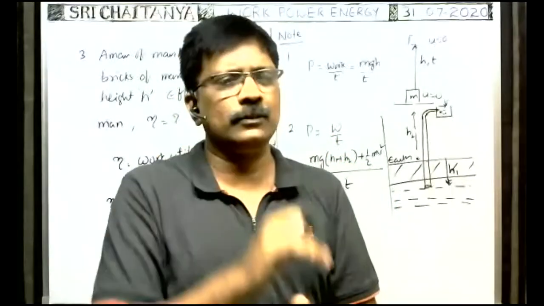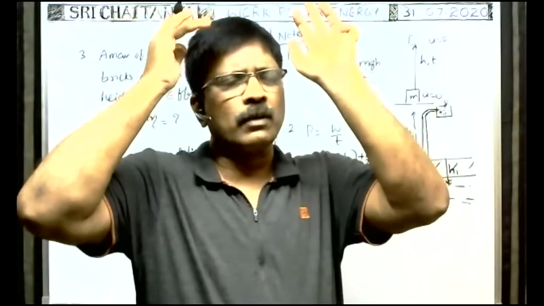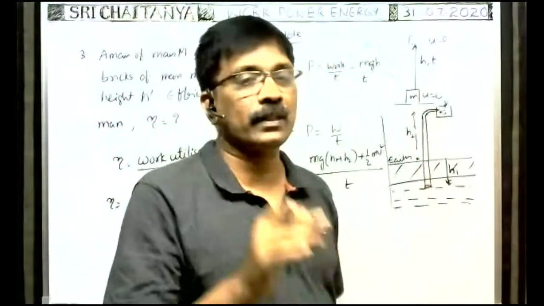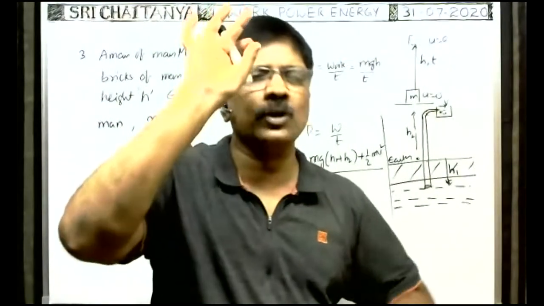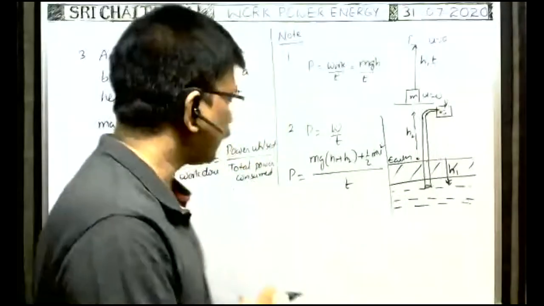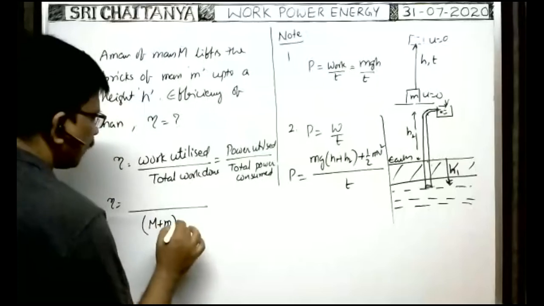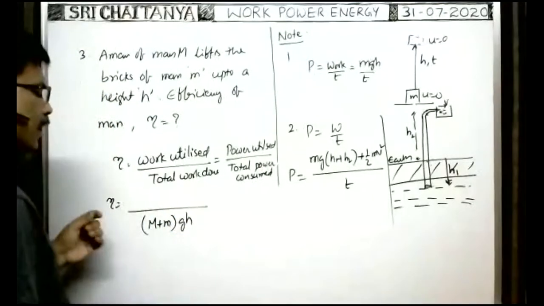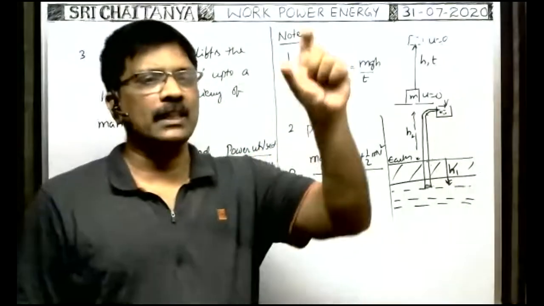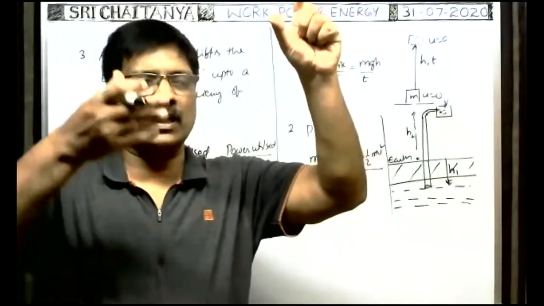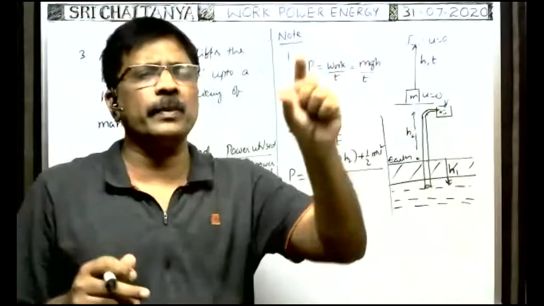To lift the bricks up, his mass also has to be lifted. That means the total mass to be lifted by the man is equal to small m plus capital M. So the total work to be done by the man is equal to (m plus M), the mass of the man plus the mass of the bricks, into g into h. That is the total work to be done.